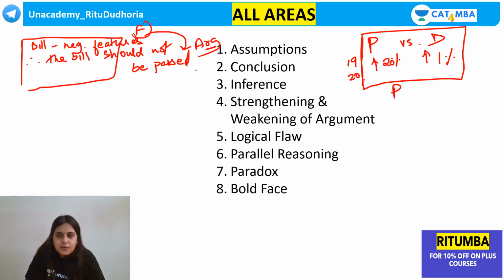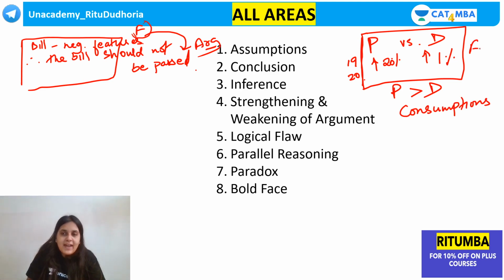The author says, therefore, pizzas are consumed more than dosas. So ये fact दिया गया है and this is the author's argument or conclusion.